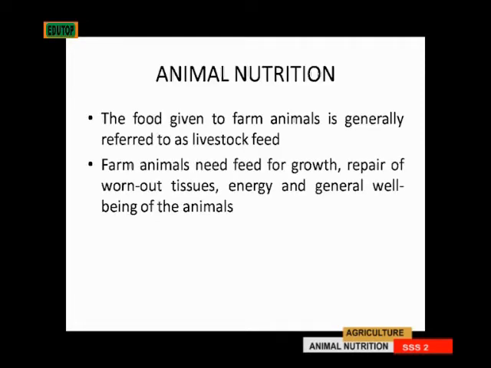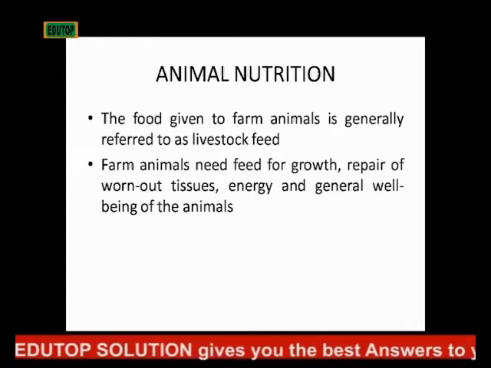Animal nutrition. Animal nutrition is the food given to farm animals generally, or animal nutrition is the act of feeding our farm animals, while livestock feed is the food that we give to our farm animals.